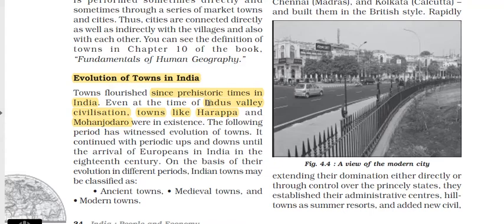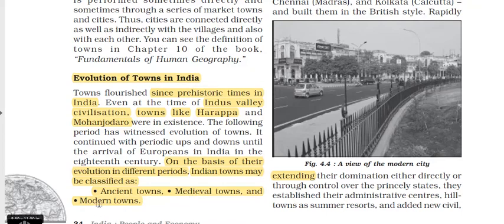So towns also existed during that time, and that also witnessed great trades and traditions which gave importance to these towns. Because of the evolution of towns, they are divided on the basis of the period. Indian towns are divided into three parts, that is ancient town, medieval town and modern town.